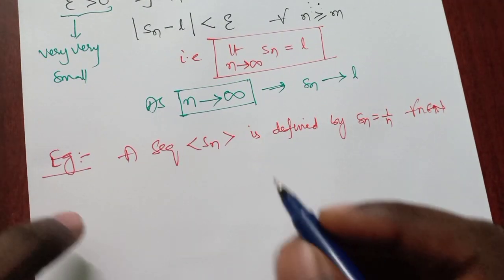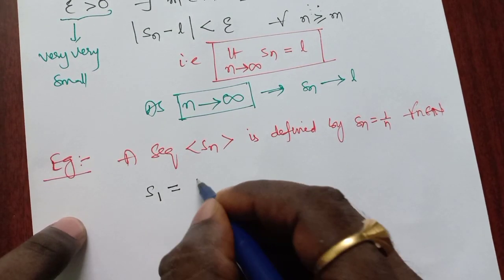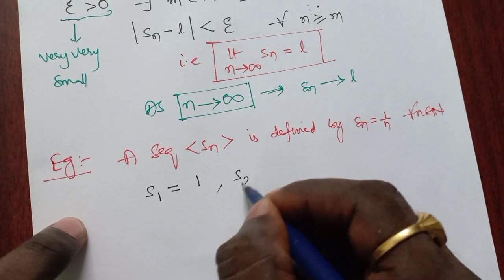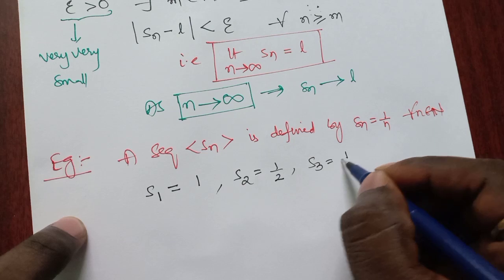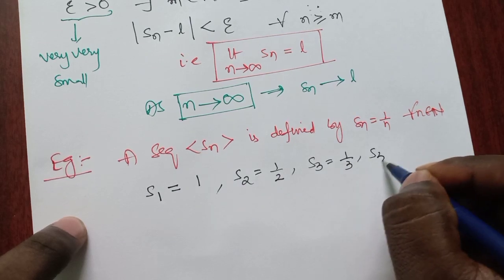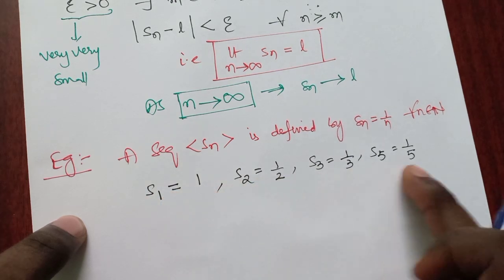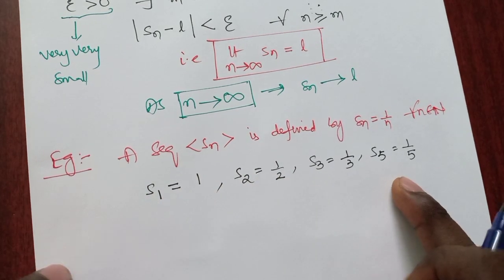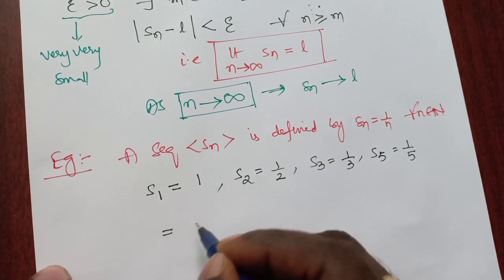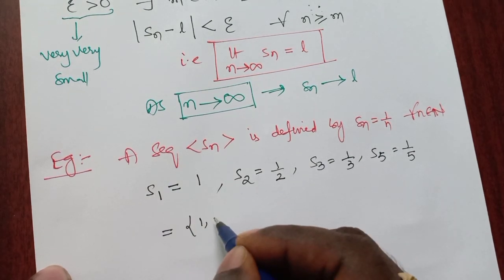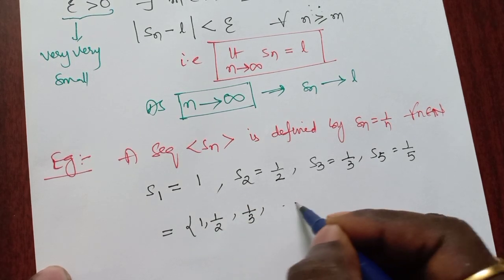If you take n equal to 1, S1 is 1. S2 is 1 by 2. S3 is 1 by 3. S5 is 1 by 5, which means the value goes on decreasing. So the range here is 1, 1 by 2, 1 by 3, and so on.